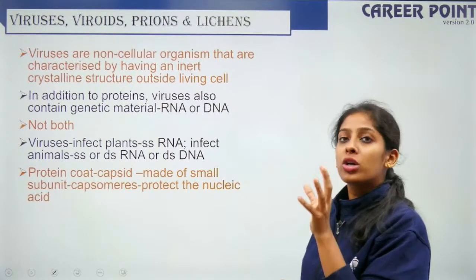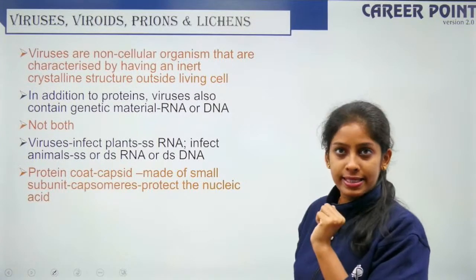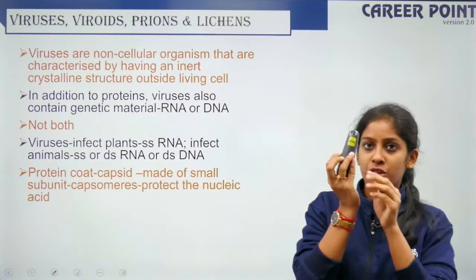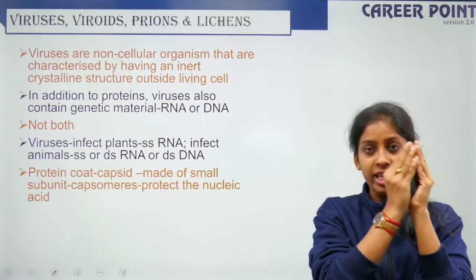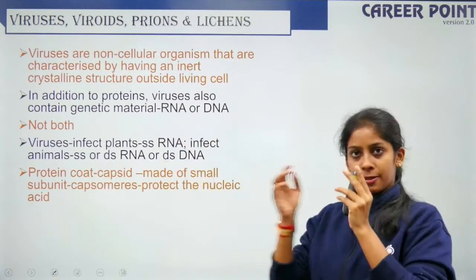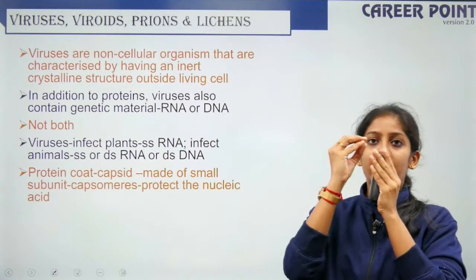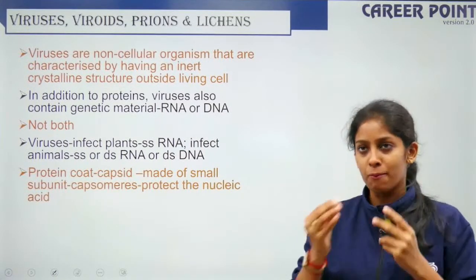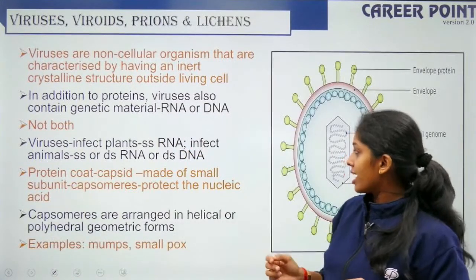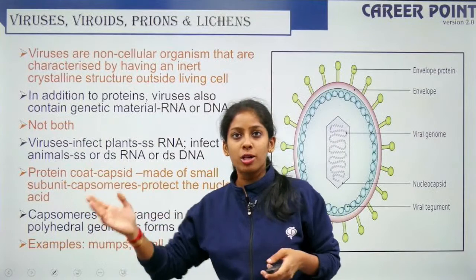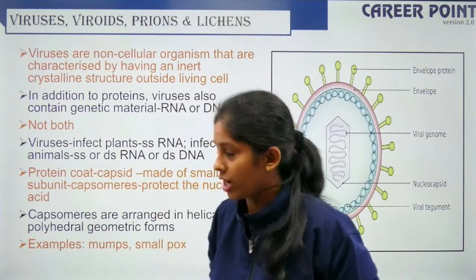There can be a protein coat surrounding the genetic material. If this is the genetic material of a virus and I have a covering like this, it is a protein covering. This covering is a capsid. This capsid can have many subunits, that is capsomeres, right? Examples of viruses are mumps, smallpox, coronavirus, etc.